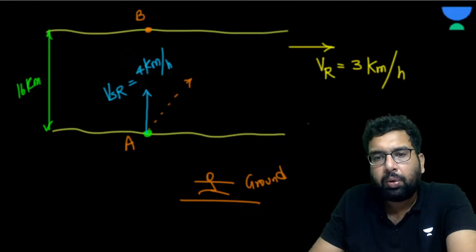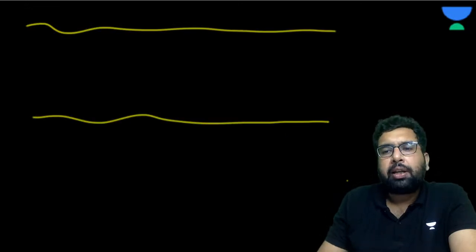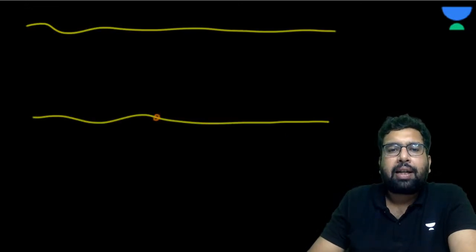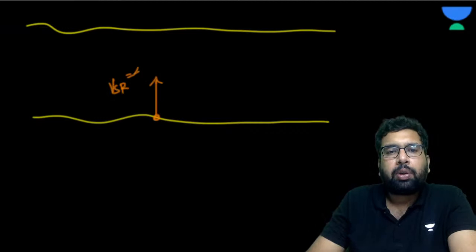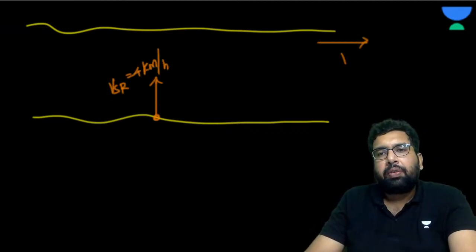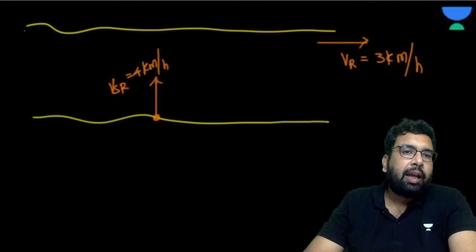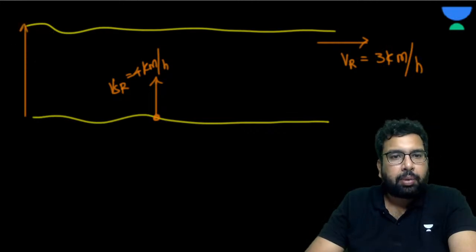See, let's now start doing it. Very simple. We know the concept of relative velocity, we know the concept of vector, and that is the only thing required. So see, this is the velocity of swimmer with respect to river, given to be 4 kilometer per hour. Okay, this is the velocity of river, that is 3 kilometer per hour. This is the velocity of river with respect to ground, obviously, and this width is 16 kilometer.